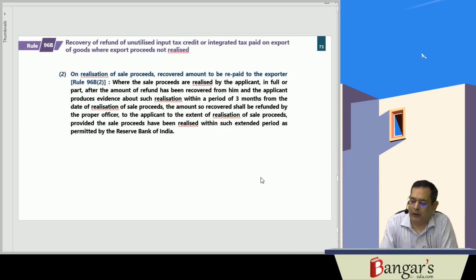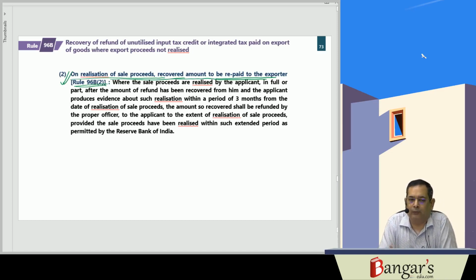Then subsequently, if any amount has been realized, the applicant produces evidence about the realization of the proceeds within a period of 3 months from the date of realization of the proceeds. In that particular circumstance, the refund amounts so recovered from the applicant will be paid back to him, in case the proceeds have been realized within such extended period as the RBI allows. So on realization of the sale proceeds, the recovered amount is to be repaid to the exporter. That has been provided in Rule 96B(2).